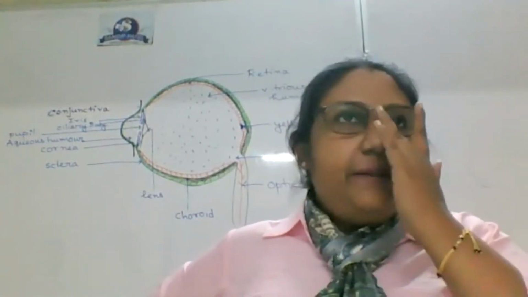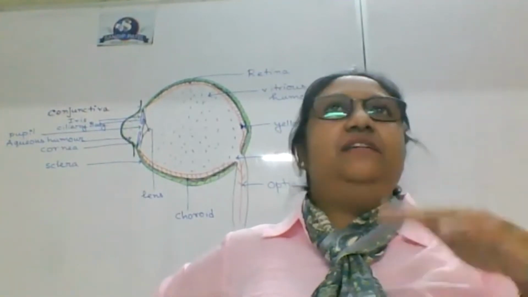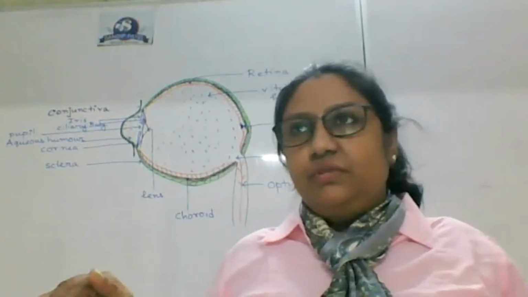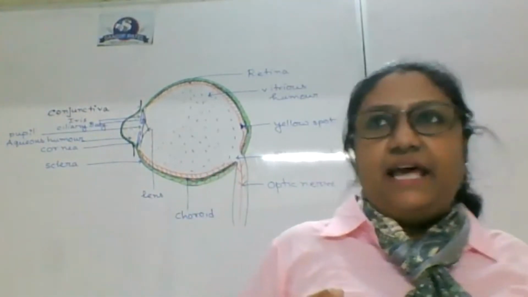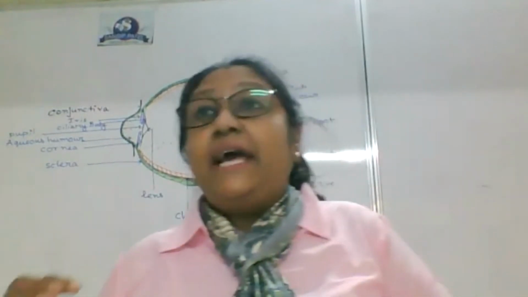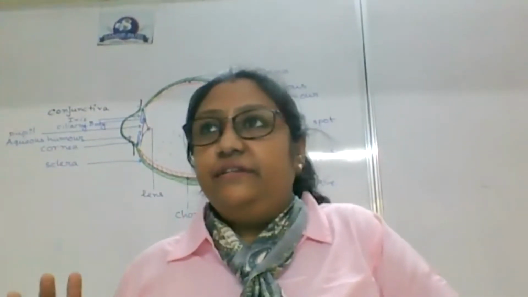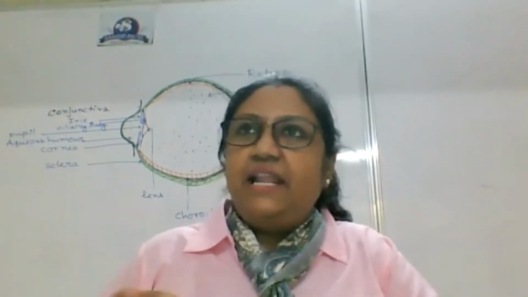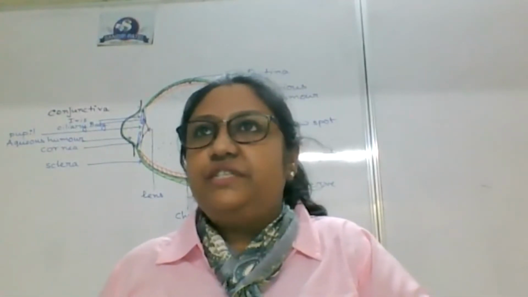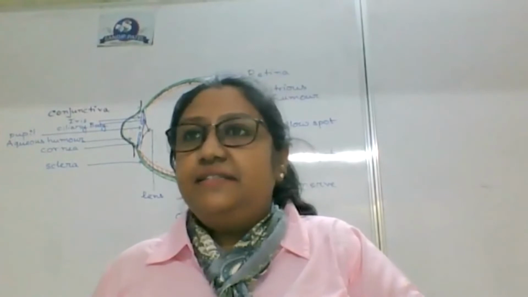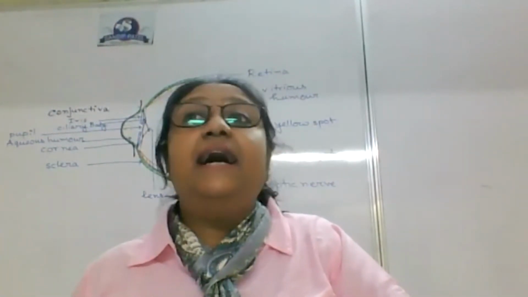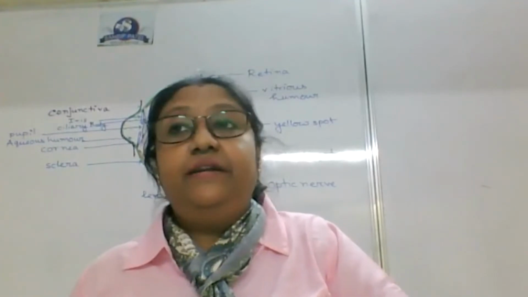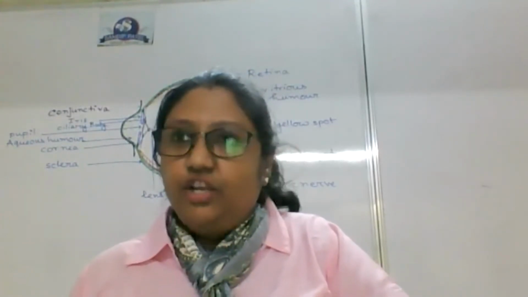So that is why, if I am in a dark room and suddenly I come into sunlight, for a time being we are not able to see anything. And the opposite, from sunlight to a dark room, we are also not able to see anything. What is the reason? When I am in a dark room, the pupils are contracted or expanded? Expanded.